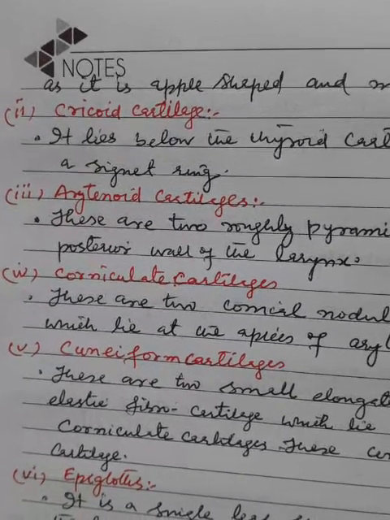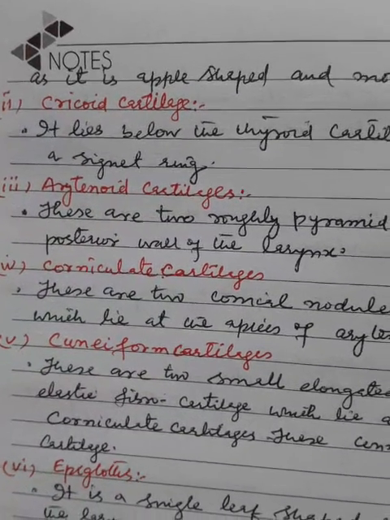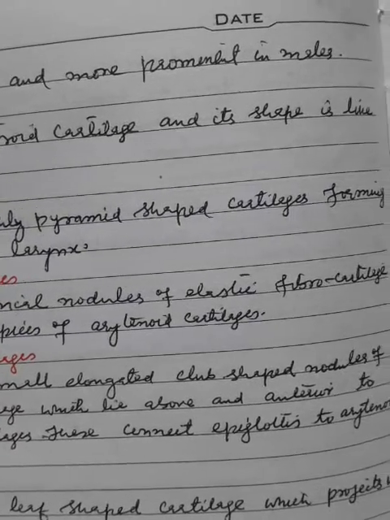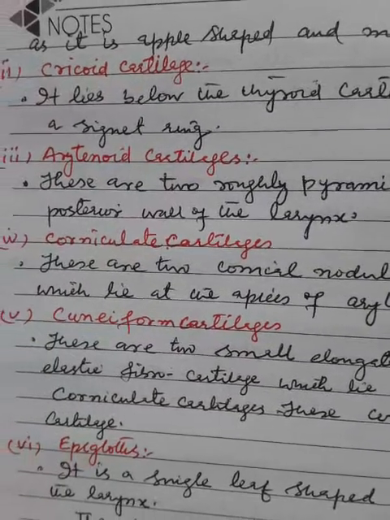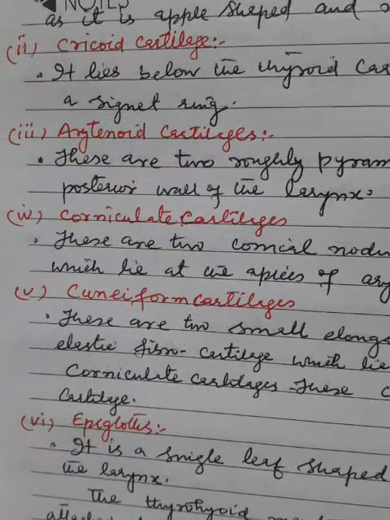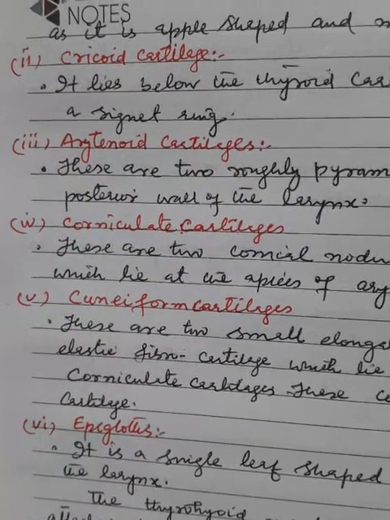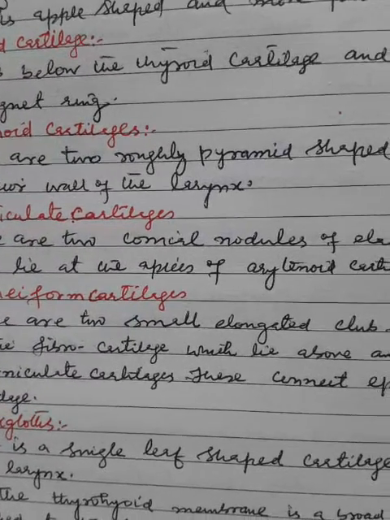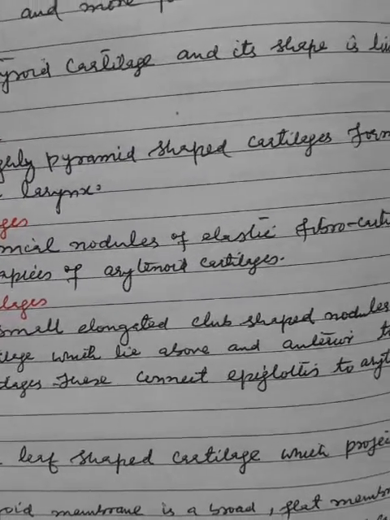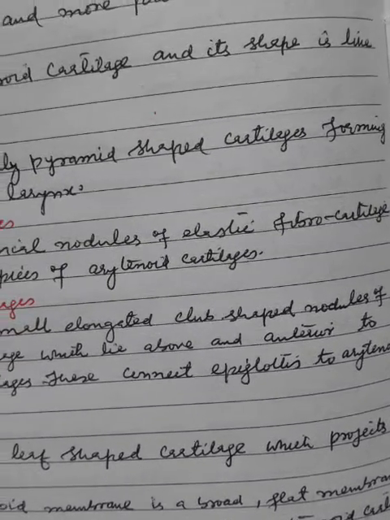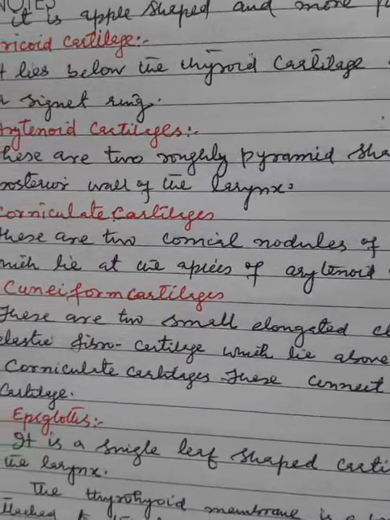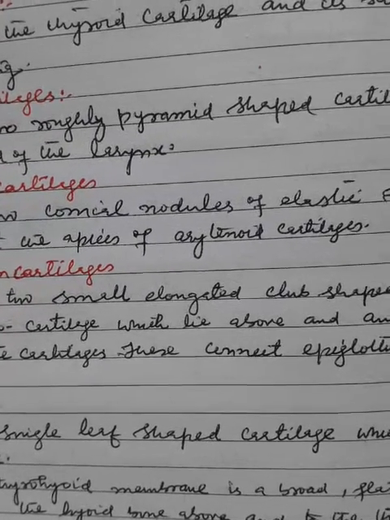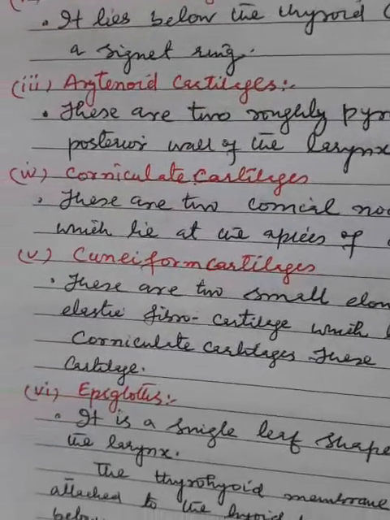Now the third type of cartilage, arytenoid cartilages. These are two roughly pyramid-shaped cartilages forming the posterior wall of the larynx. Now the fourth one is corniculate cartilages. These are two conical nodules of elastic fibrocartilage which lie at the apices of the arytenoid cartilages.